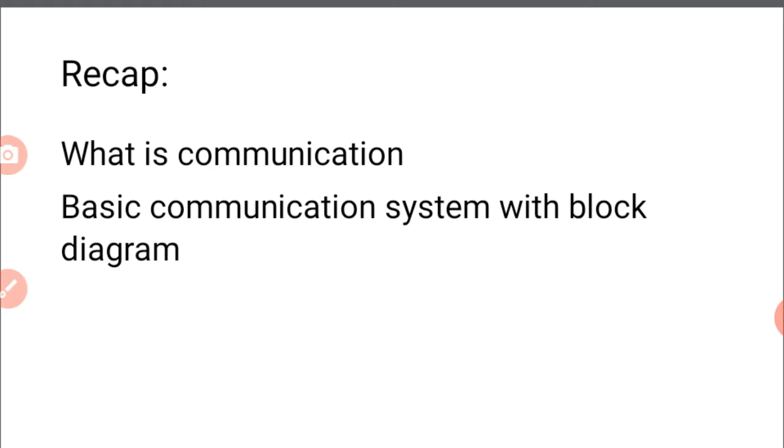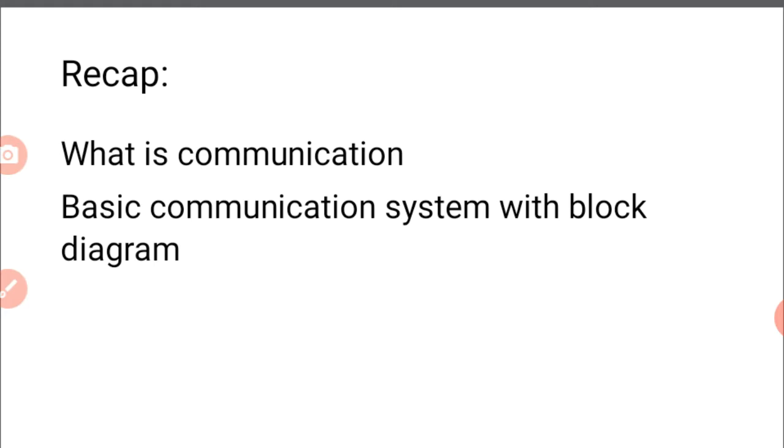In our last session we learned what communication is and the basic communication system with the block diagram. To recollect the previous session: communication is the transfer or exchange of information between 2 points through a link. Communication means just transfer of information between 2 points.